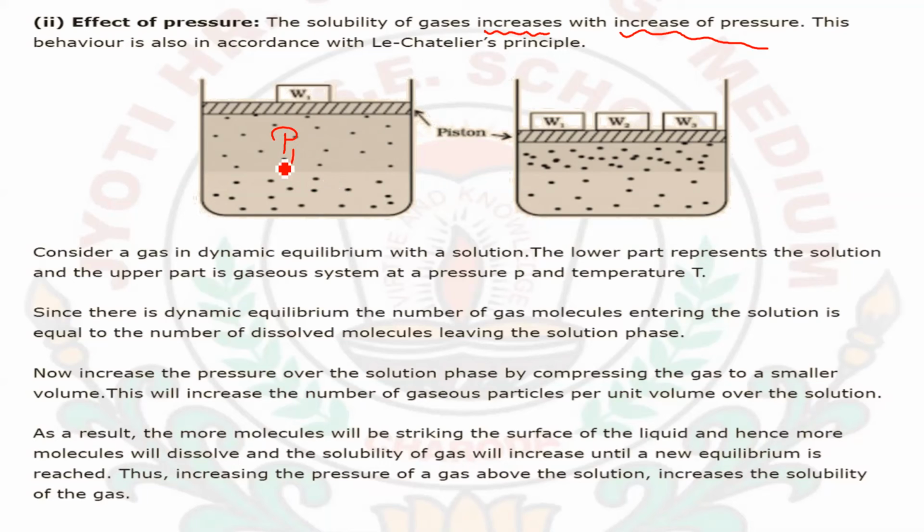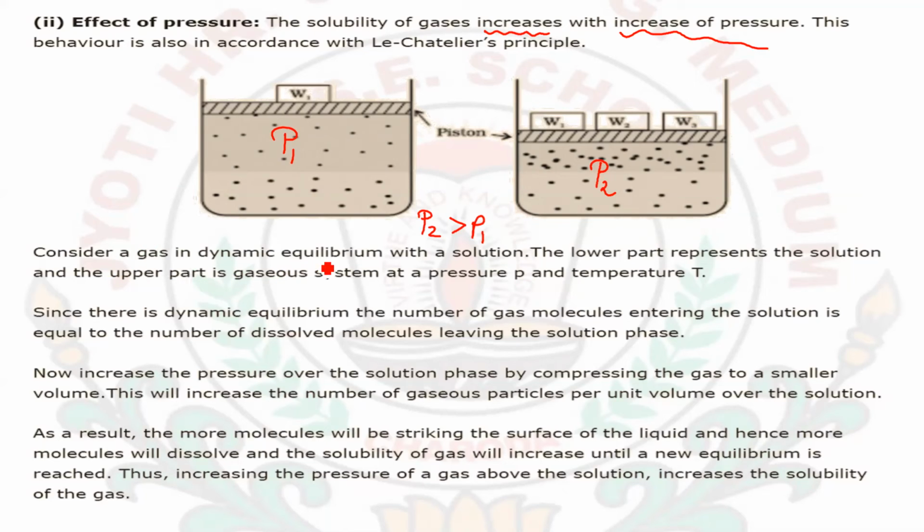Here the solubility is lower. But if I add more weight on this piston, adding more force, the piston will compress, the pressure of the gas and solution will increase, and we will see that the solubility has also increased. What is the reason behind this?